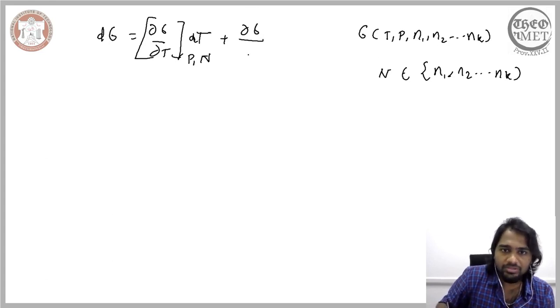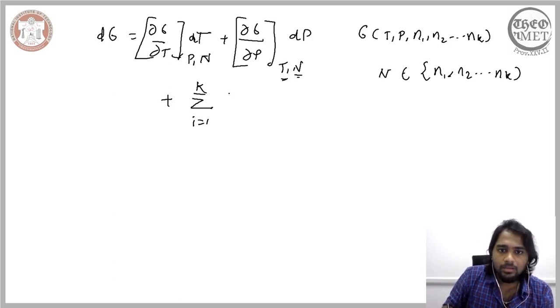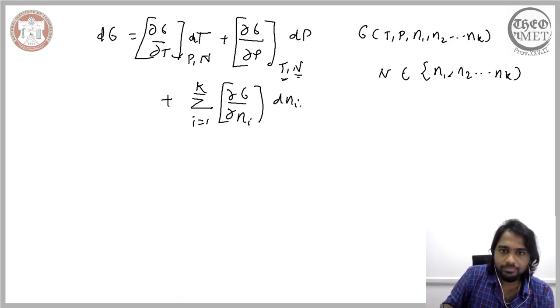We can do the same for pressure, with temperature and all the other variables constant. Finally, we have the change in the Gibbs free energy when the amount of the components changes, assuming the temperature and pressure are constant.